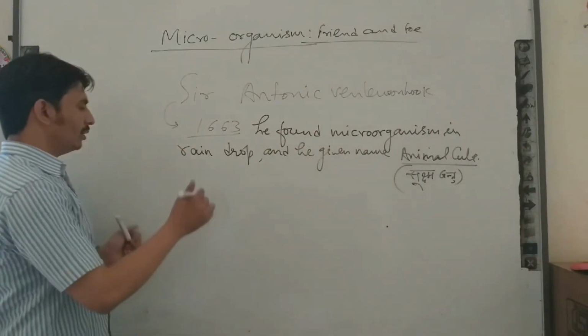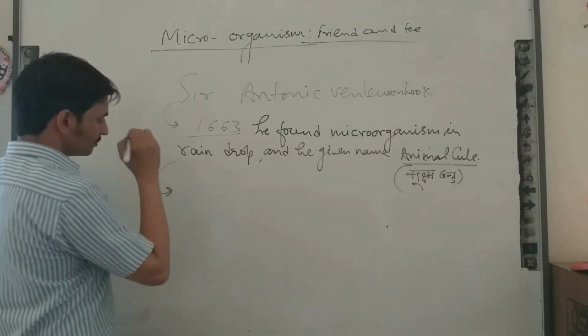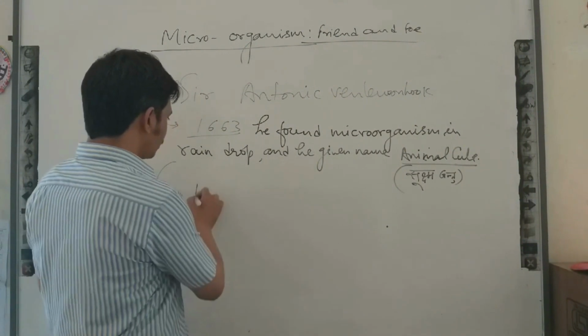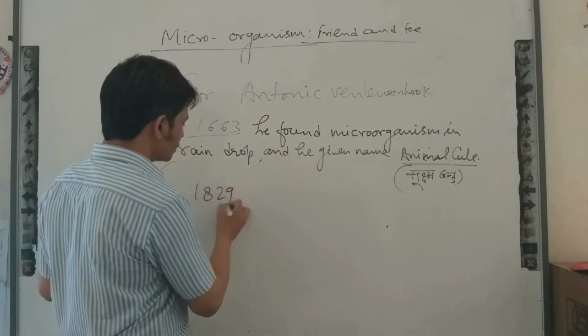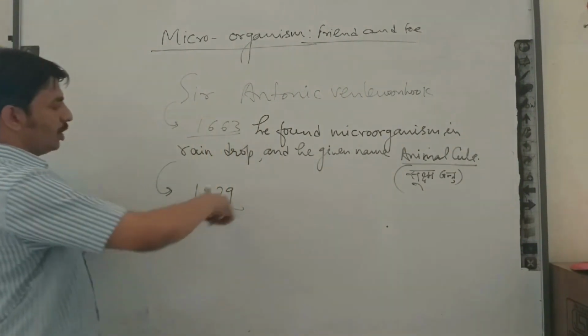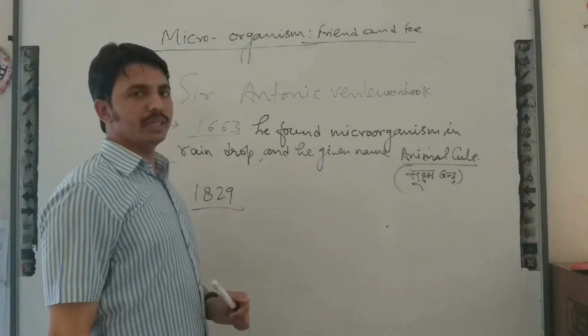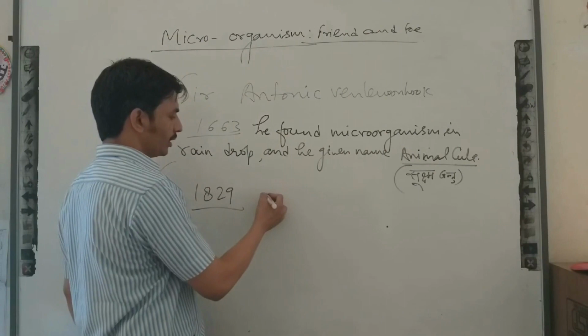Okay, another scientist in 1829. So you can see after how many years he changed the name of these organisms from animalcule.